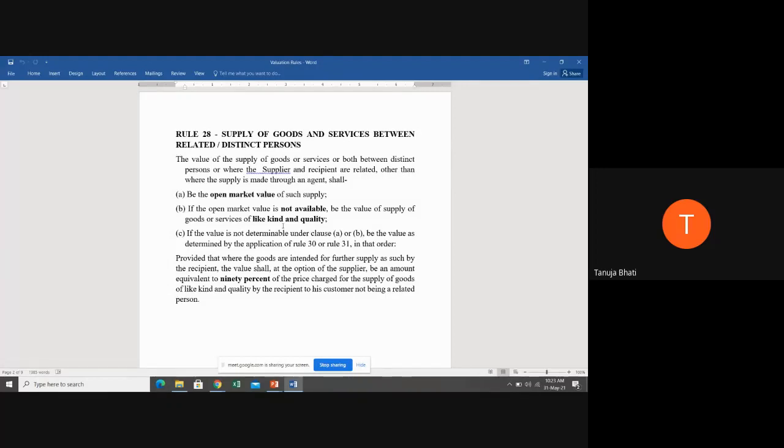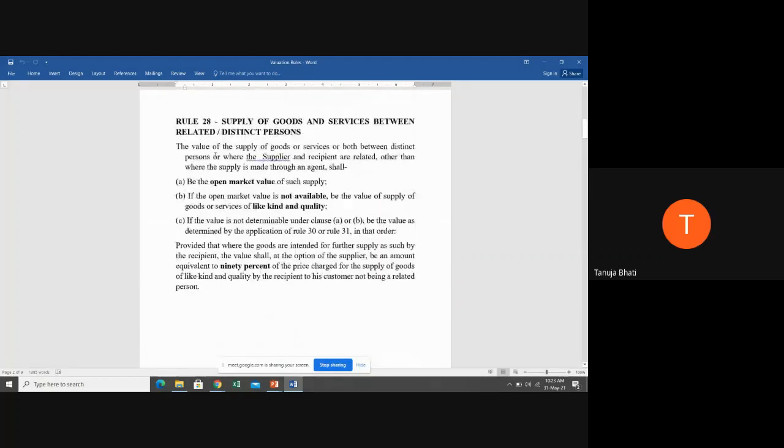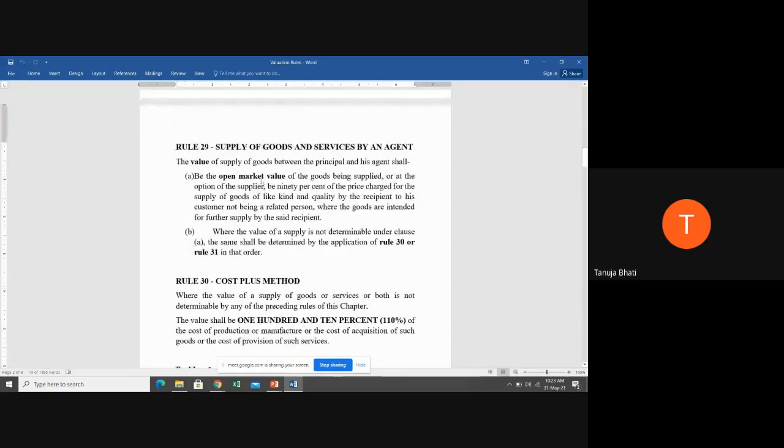You are going to take that as the value. If that also is not available, you are going to apply rule number 30 or 31. Next, rule 28: when a supply is made between related and distinct persons. When I say related and distinct person, it means the relation of agent and principal is being excluded. For that, there is a separate rule, rule number 29.